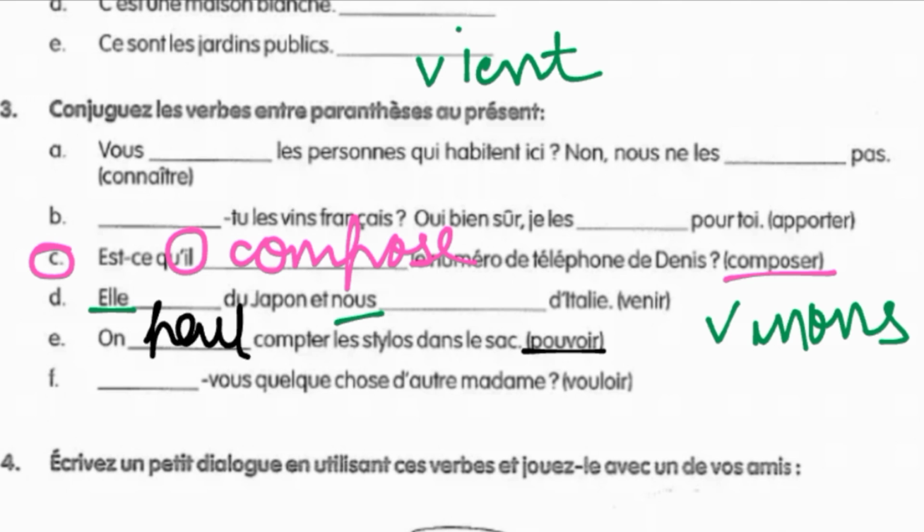It's not like on means il, elle, he, she only. No, they have different meaning. I was just telling you this because you can easily remember il or elle, but some students have confusion in on, where to place on. So the conjugation of il, elle, on is the same. Then coming to the F part, which is vouloir verb. So vouloir has to be conjugated with vous, and with vous the conjugation of vouloir verb is voulez.